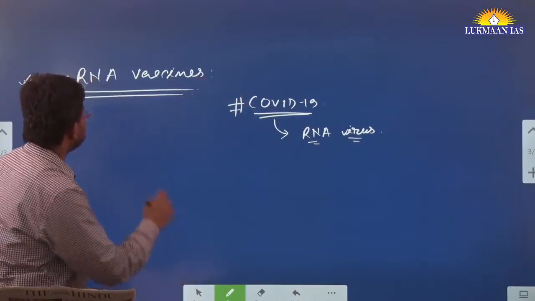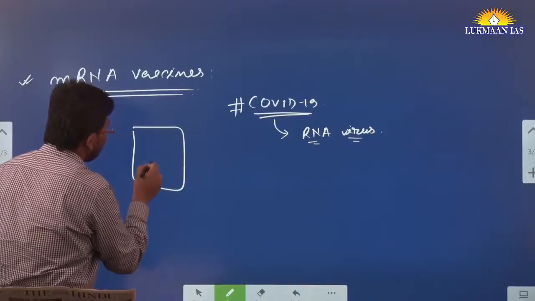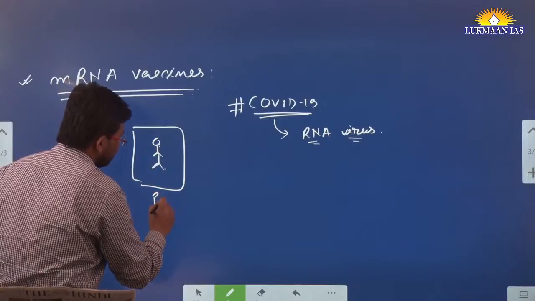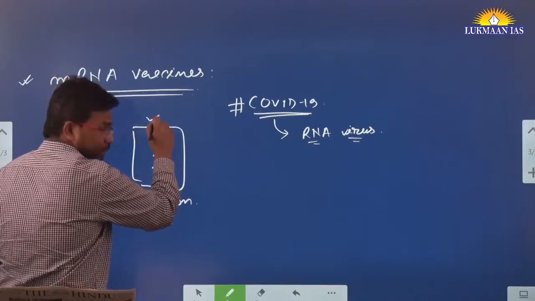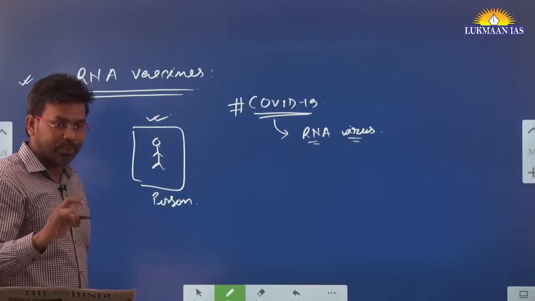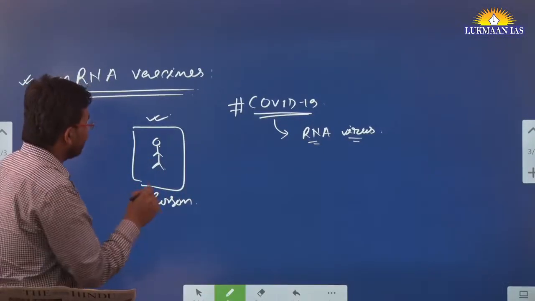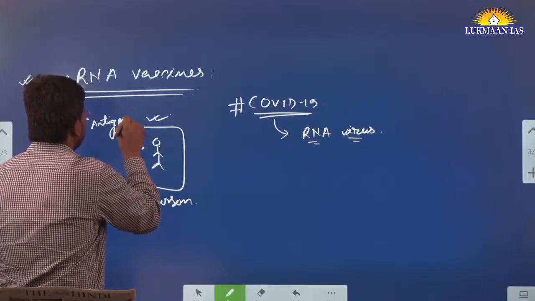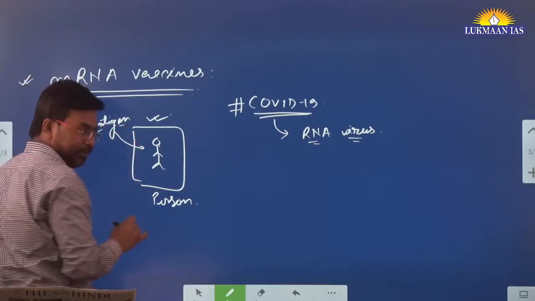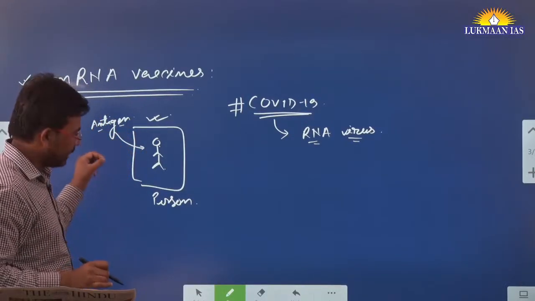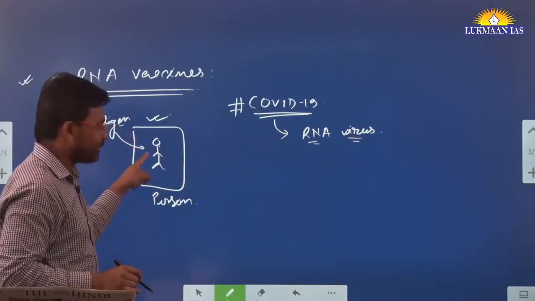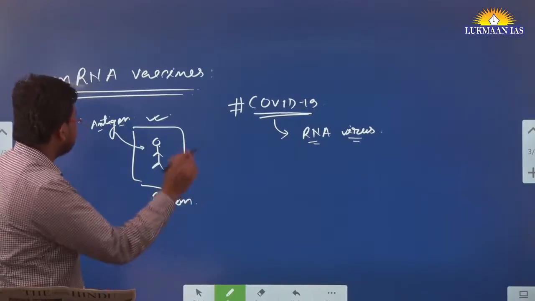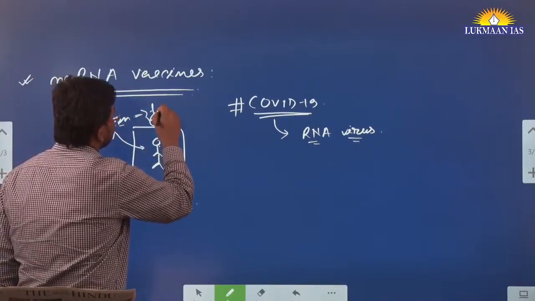So what happens in a human being? Let's say this is a person, a kind of subject, a normal human being. If we infect this human being with a foreign material, that foreign material is called an antigen. The foreign material is going to infect this body. Let's say this RNA virus affects this body. So this body is going to generate some kind of immune response. So an antigen is the foreign material that comes.